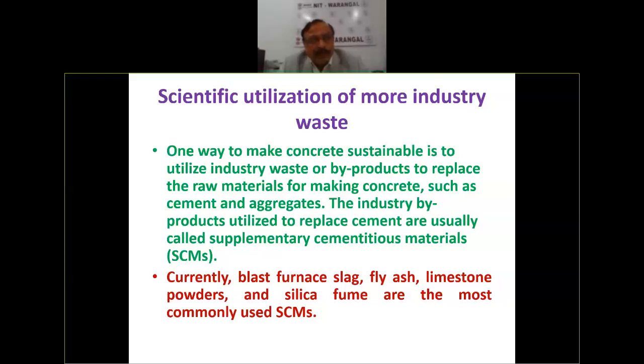What to do with waste? Because it is creating environmental pollution. Make use of it, make it sustainable, put it in the concrete, and then you get better concrete than what is existing. Currently, examples from some industries are blast furnace slag, fly ash, limestone powder, silica fume, rice husk ash. Most of them are there.